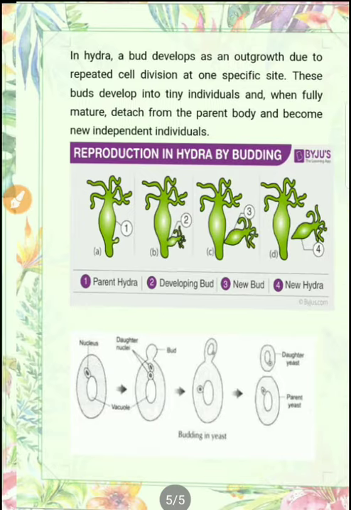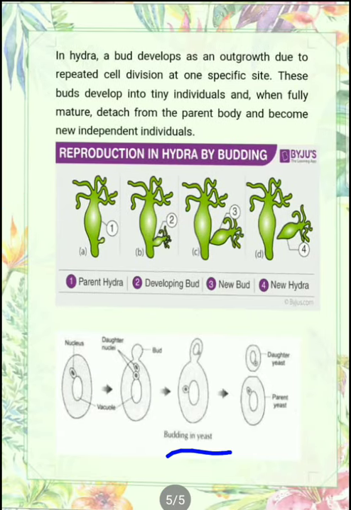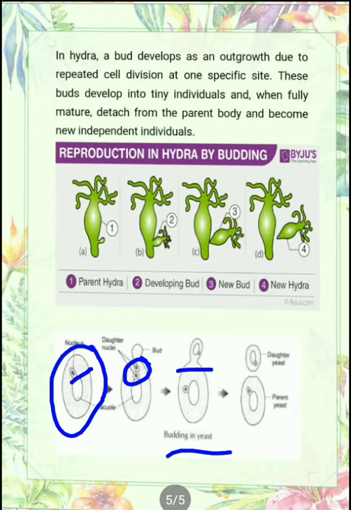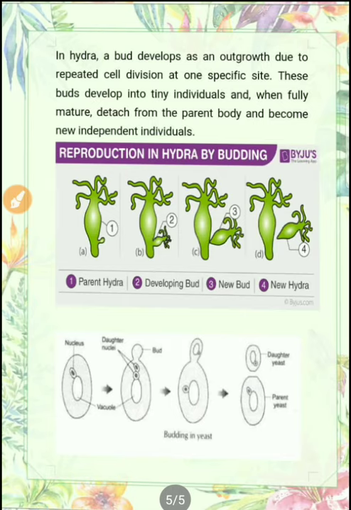And now this is reproduction in yeast. You can see here that this is the body of yeast, the cell of yeast. Here the nucleus divides into two. Now the cytoplasm of the organism also divides, and two cells are formed from the single cell. This is not fission, because in this case, first of all, a bud is formed here. This bud is responsible for the reproduction, but in fission, simply the organism divides into two organisms. So this is about fission and budding.